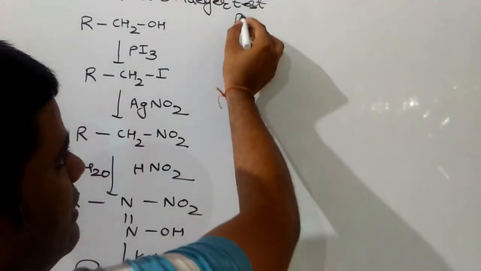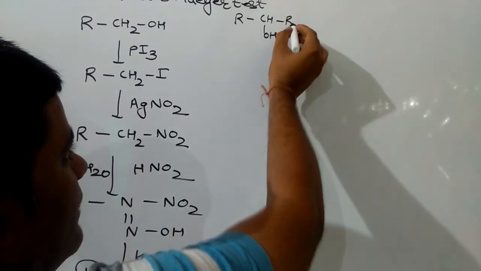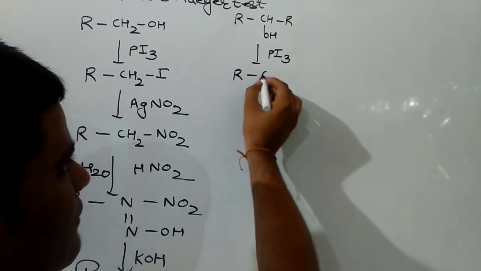Similarly for secondary alcohol, first we have to add PI3. If we add PI3, then iodoalkane is formed.